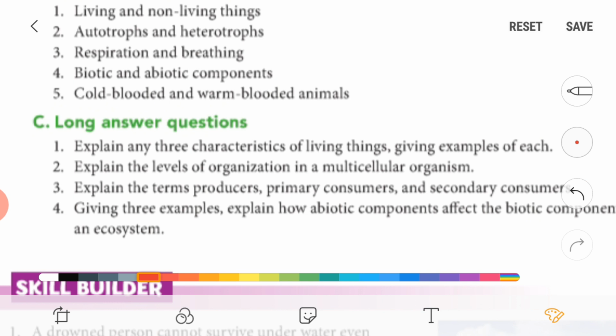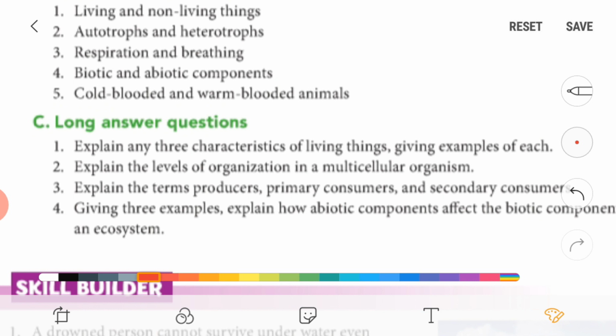Second question is explain the levels of organisation in a multicellular organism. So levels are like cells, tissues, organ system and organisms. These all are the levels in the multicellular organism, right? So write down the definition of cell, then tissue, then organ system and organisms with examples. Third question, explain the terms producers, primary consumers and secondary consumers. Write down the definitions of each and explain with 2 to 3 lines for each.